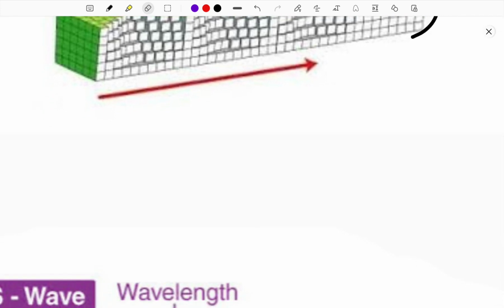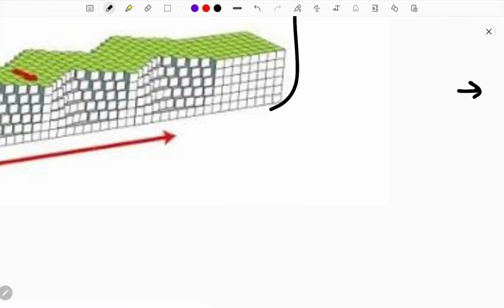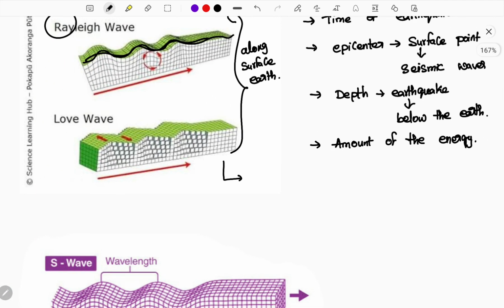If you are studying the earthquake topic, as I have mentioned, you need concept clarity on body waves, and then on surface waves.